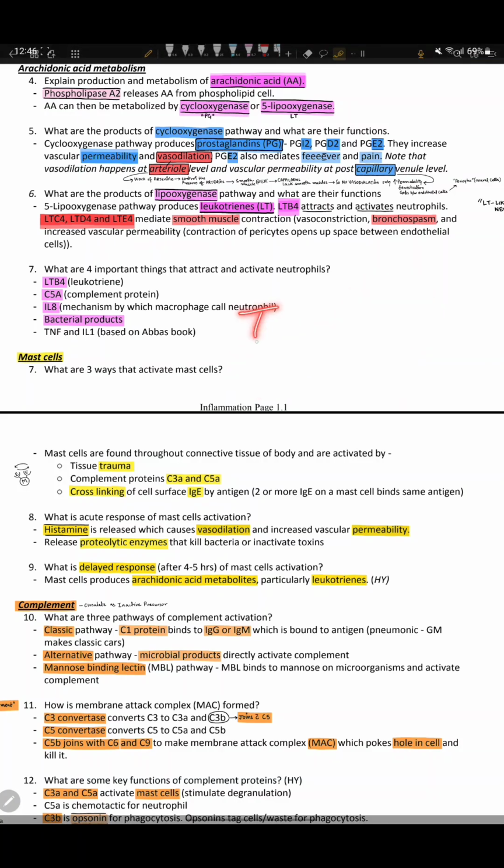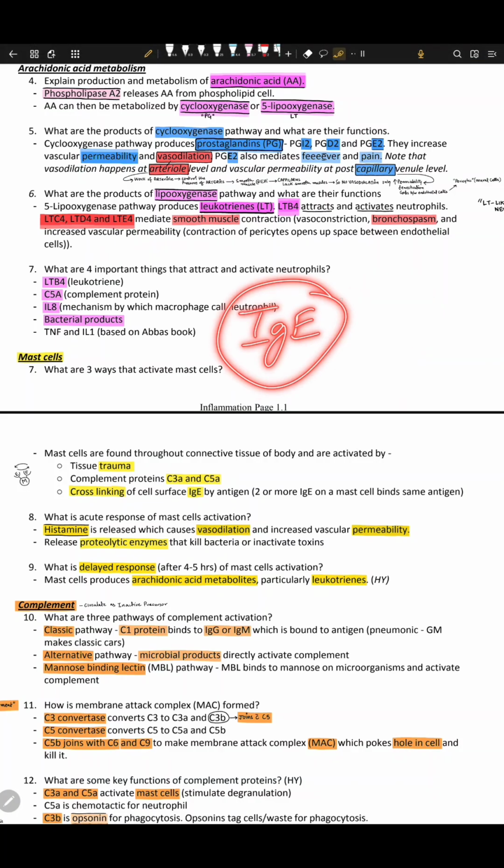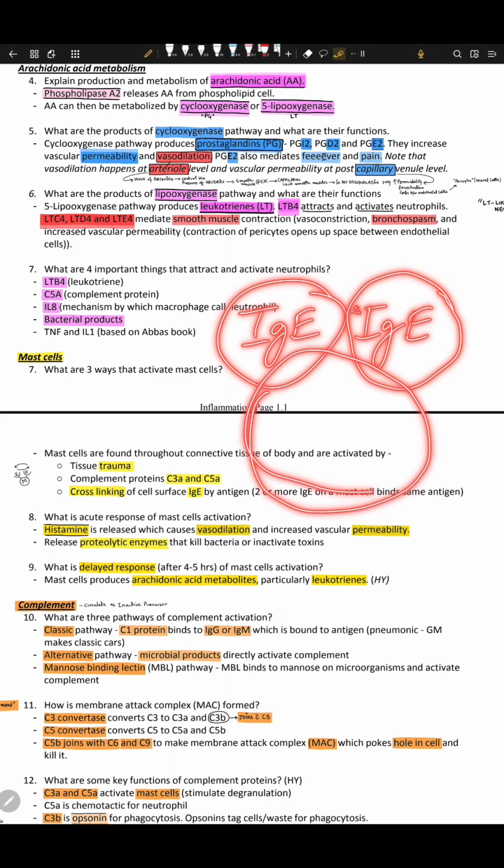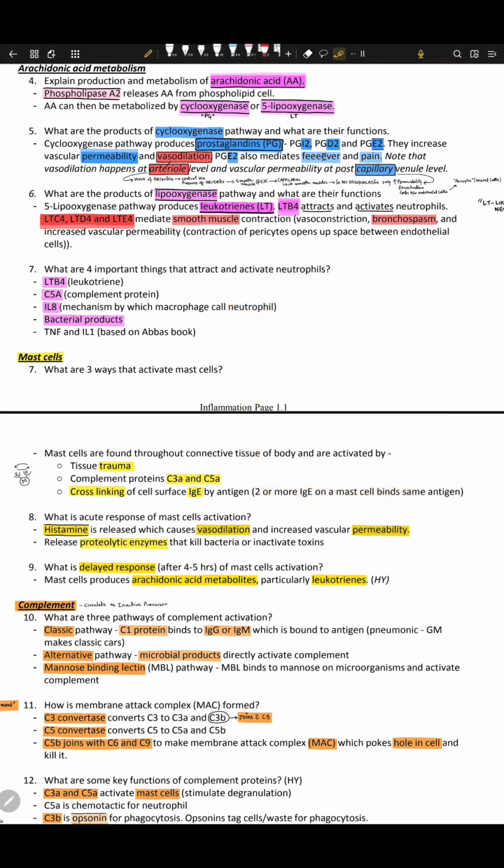What happens is that these are 2 IgE together, right? These are 2 IgE present on a mast cell, and they bind together. If they bind together, this is called cross-linking. So cross-linking of cell surface IgE by an antigen. You need an antigen between them.